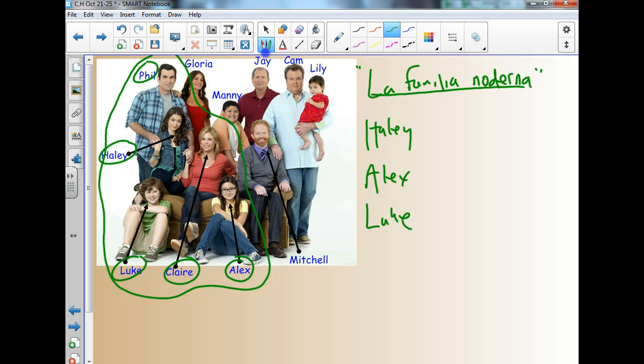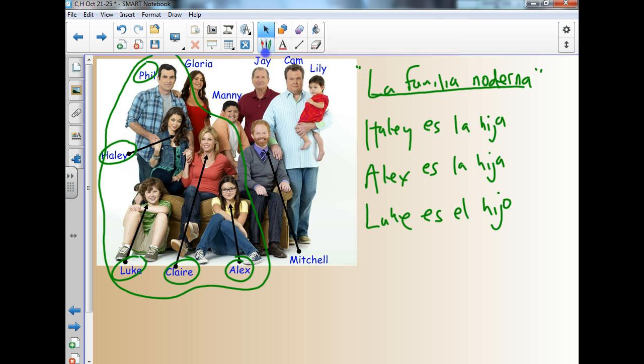So, usando el vocabulario, ¿no? Haley es la hija, ¿verdad? Alex es también la hija. And here we've said the child, right? Luke es el hijo. Now we want to describe them. We want to be more specific. We want to talk about their ages. So Haley is the oldest, right? I don't know how old she is, but I know she's the oldest. So how do we express that?